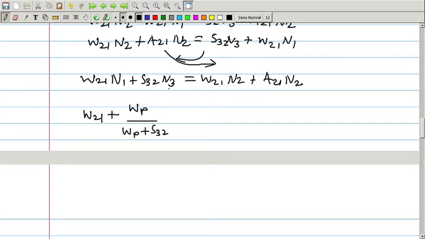N1 is also there, so we will take this N1 common from both the terms, so it is N1 into S32 term, which is equal to this N2 we can take out, so W21 plus A21 into N2.